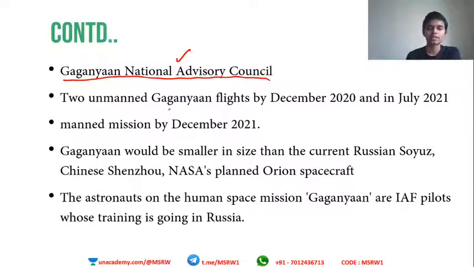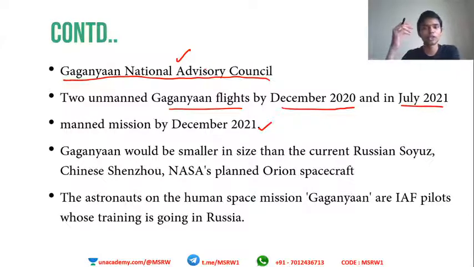Two unmanned Gaganyaan flights by December 2020 and July 2021, and a manned mission by December 2021. So this is the first time we are going to send humans into space, right? So we have to conduct some trials before that to make sure everything is going well. So there will be two unmanned flights of Gaganyaan first. One is scheduled for December 2020.